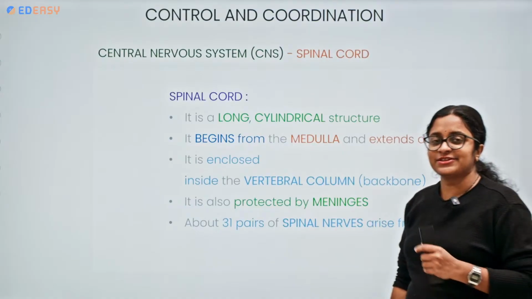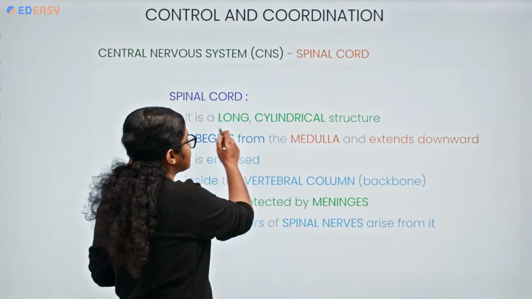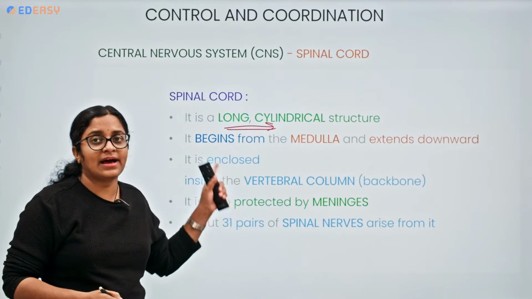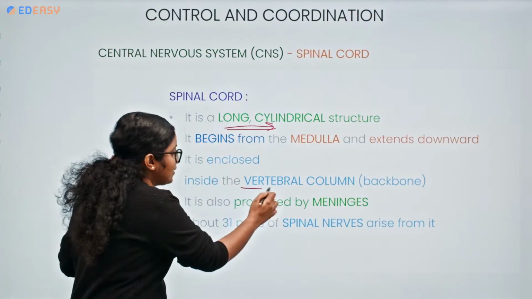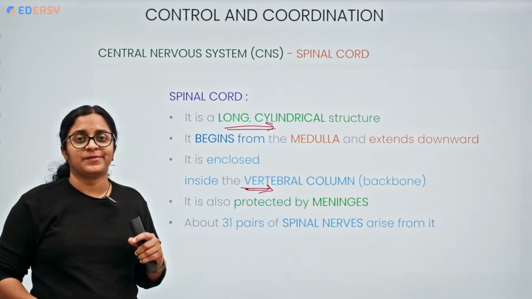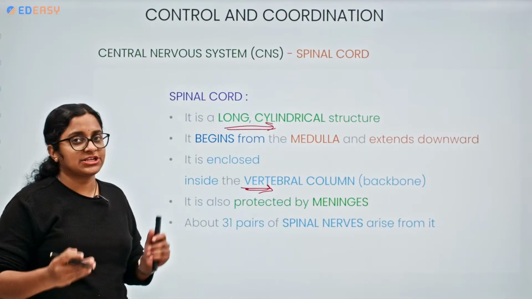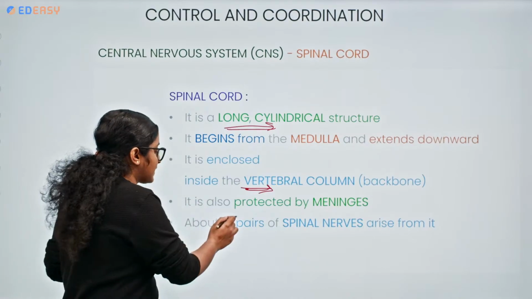The central nervous system also comprises the spinal cord. It is a long cylindrical thick nerve cord, beginning from the medulla of the brain and extending downwards, being enclosed in the vertebral column or the backbone. It is also protected by the meninges as well as the CSF, the cerebrospinal fluid.